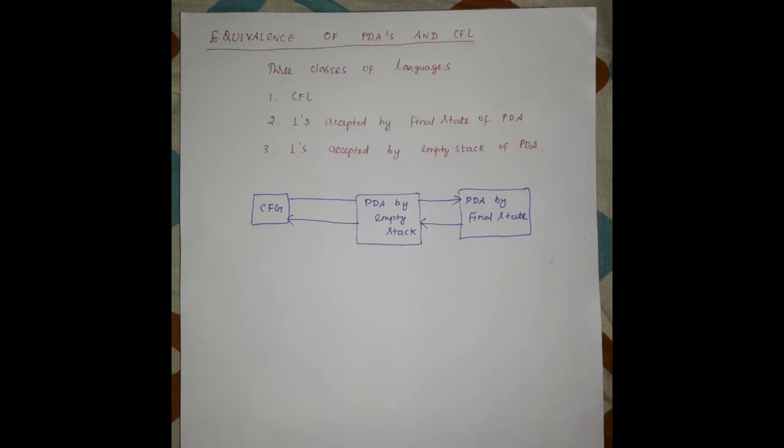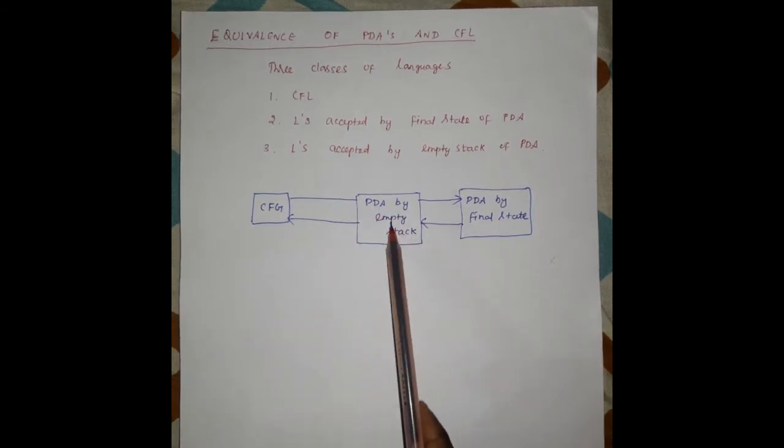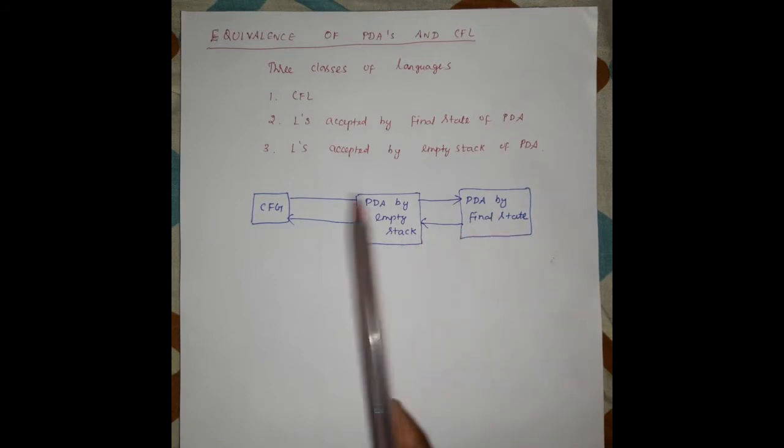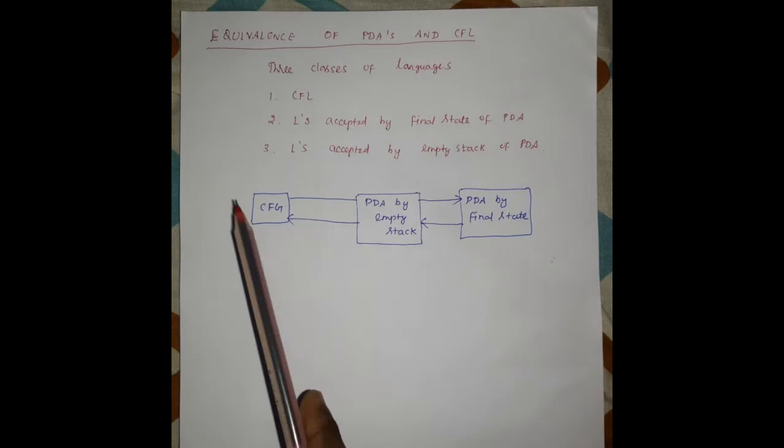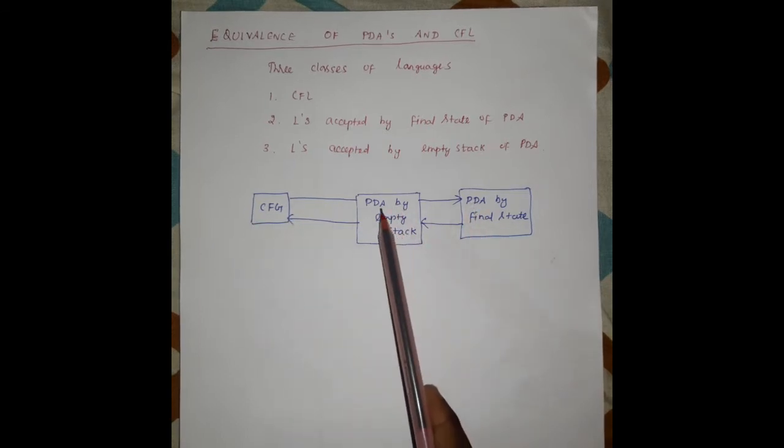That language is accepted by the final state of push-down automata and is also accepted by empty stack of push-down automata. That concept we saw in the conversion of language to push-down automata. So these are the equivalence processes. We have to construct the push-down automata from the grammar, by empty stack or by final state. And also the reverse process: we can easily construct the grammar from the push-down automata, done either by empty stack or final state.